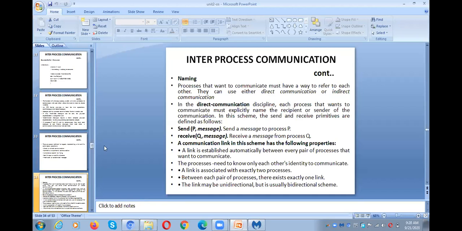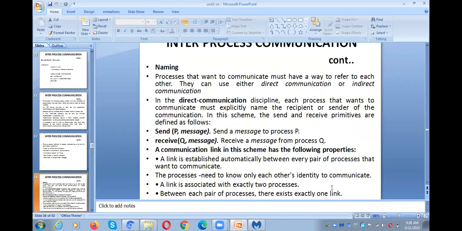So the first one is direct communication. This one also we have covered. Try to observe the highlighted points. Send of P comma message, receive of Q comma message. What is it? Sending a message to P and receiving a message from Q. Okay. So if you observe here, there are two processes. What are those? P and Q.